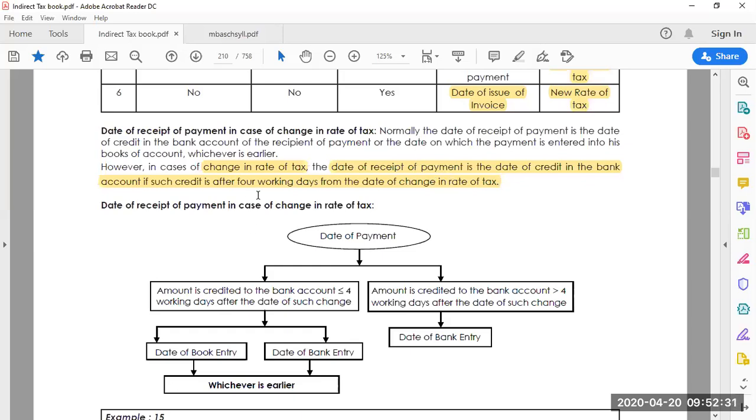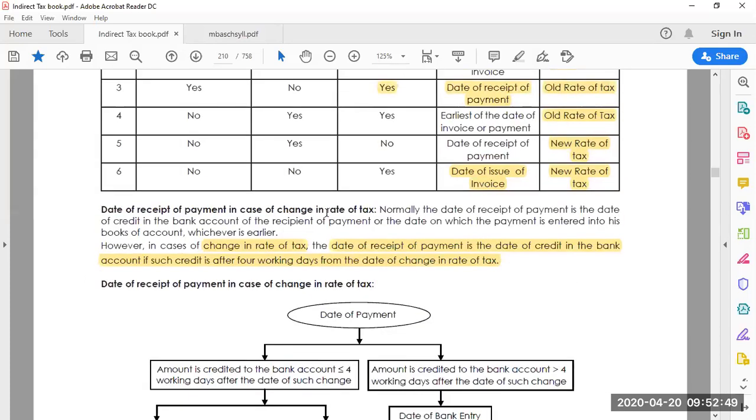But in the case of change in rate of tax, the date of receipt of payment is the date of credit in the bank account, only when the payment is made after 4 days of the change in rate of tax. By looking at this graph, you will come to know. This is very commonly used.